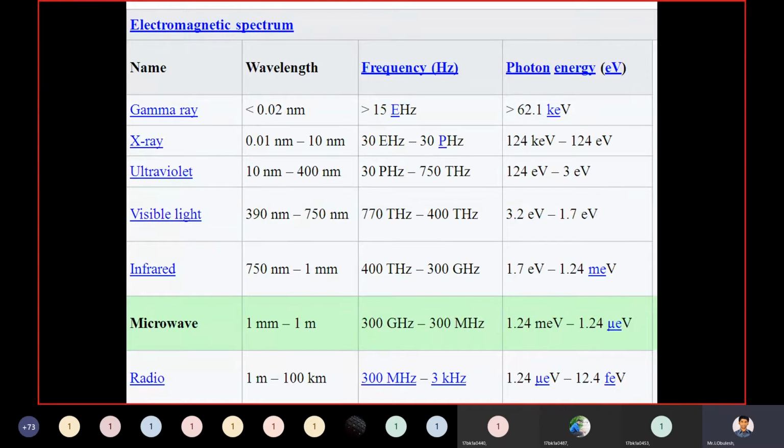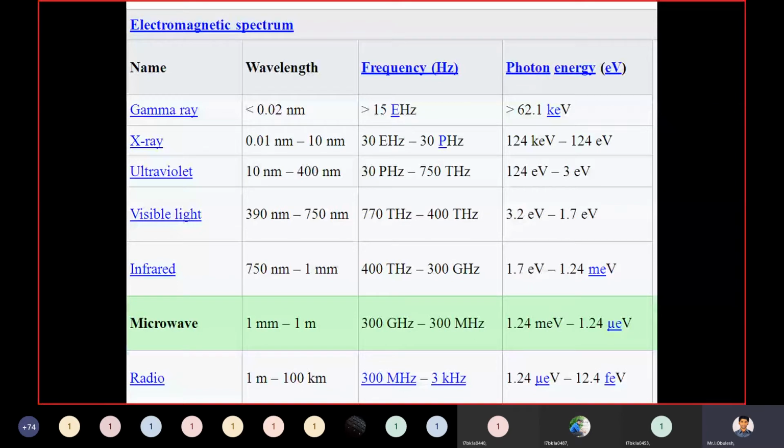So the wavelength for a microwave signal is 1 millimeter to 1 meter. You need to keep in mind the wavelength, frequency and photon energy for microwave. The wavelength for microwave is 1 millimeter to 1 meter, and the frequency range is from 300 gigahertz to 300 megahertz. This relates to the golden days.